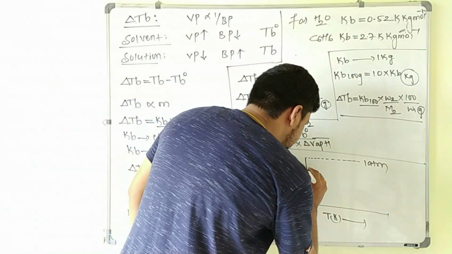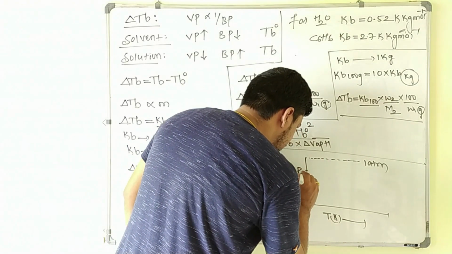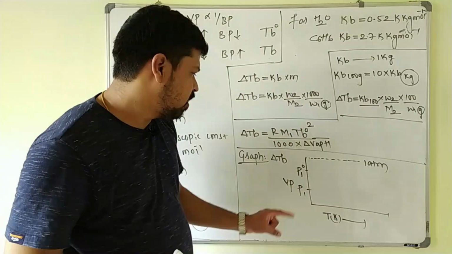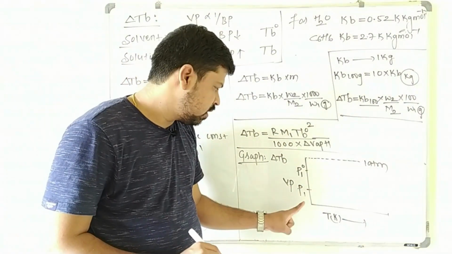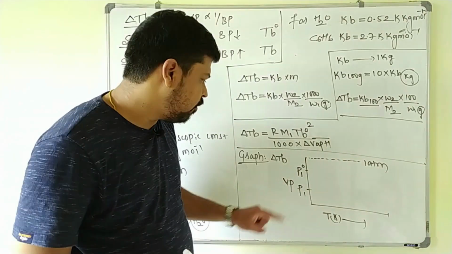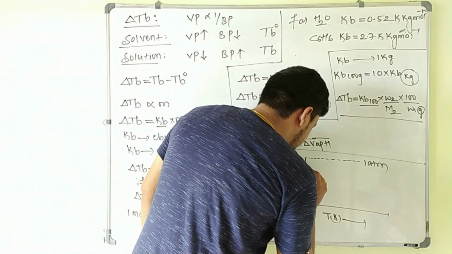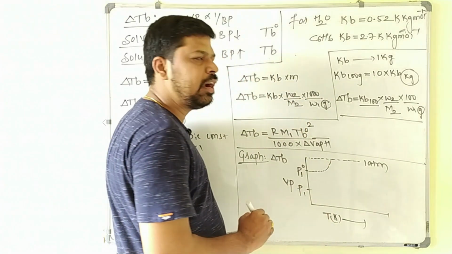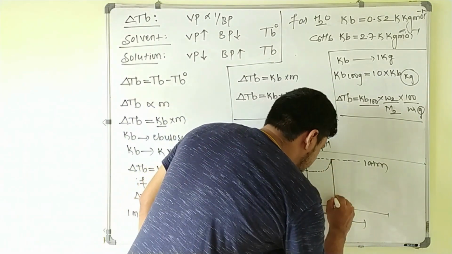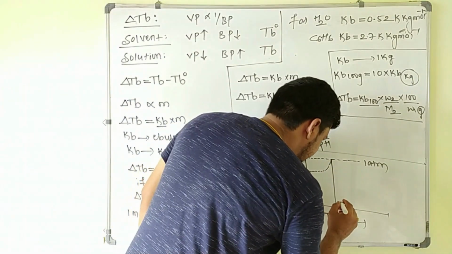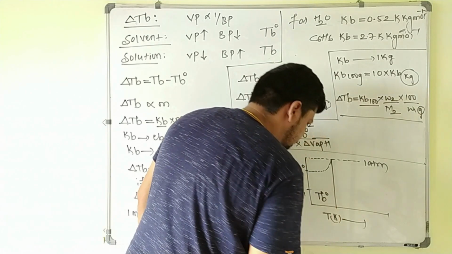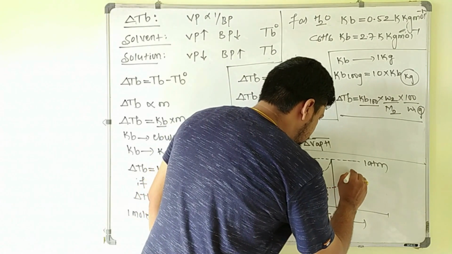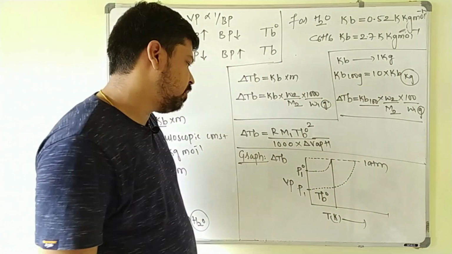If I take the vapor pressure of the pure solvent, this is P1 naught, and the vapor pressure of the solution is P1. The vapor pressure of the solvent is always higher compared to the solution. If you heat this solvent, its vapor pressure increases, and at a particular temperature it becomes equal to 1 atmospheric pressure. The boiling point of this solvent I will take as Tb naught. But if you heat this solution, it takes more time to reach 1 atmospheric pressure because its vapor pressure is less.